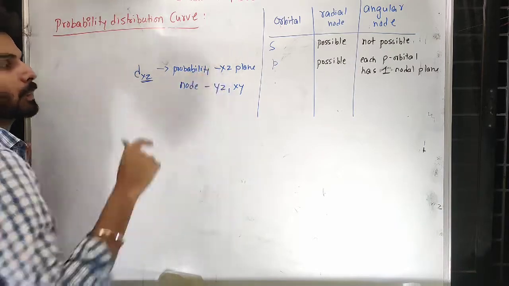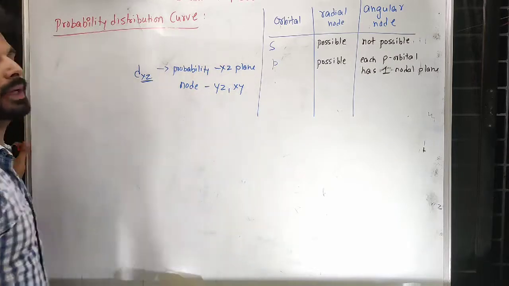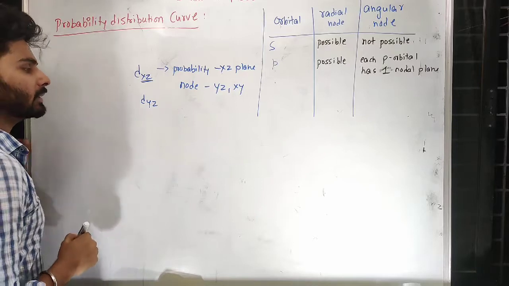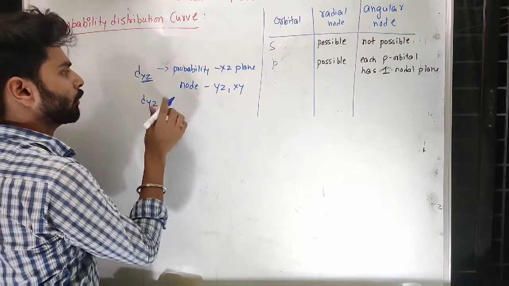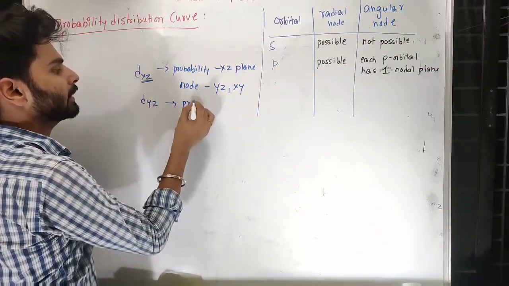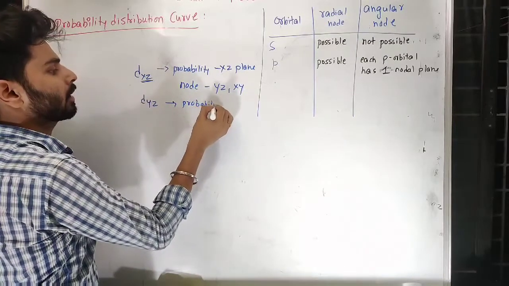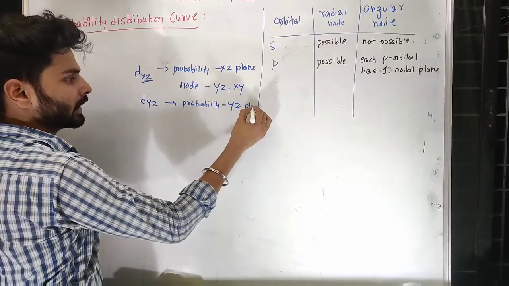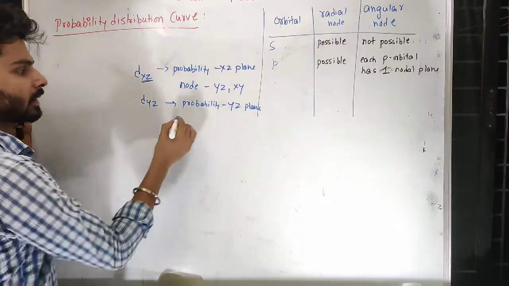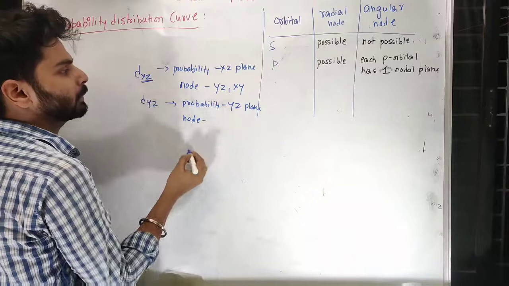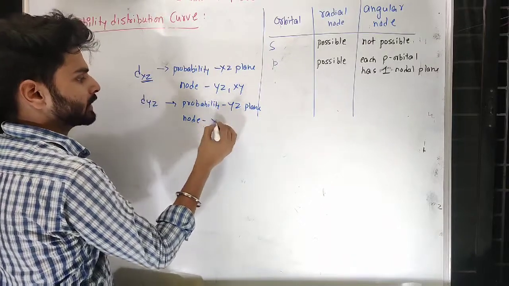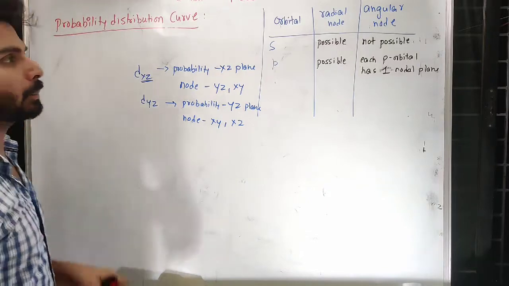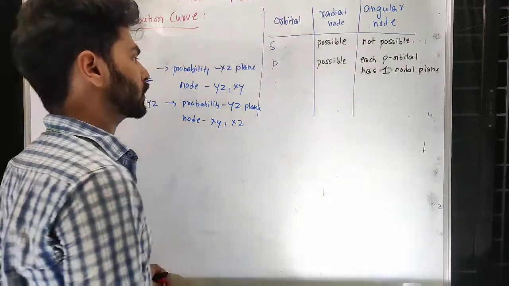At the same place it will be present, and the other two planes will be nodes. Similarly for dyz, the probability of its presence is at the yz plane, and the nodes will be at xy and xz. So that means angular nodes are possible here.